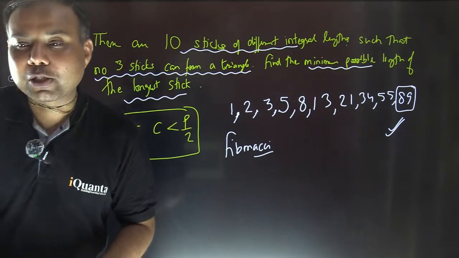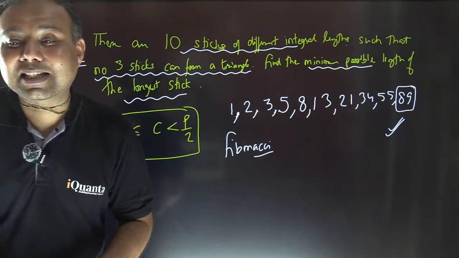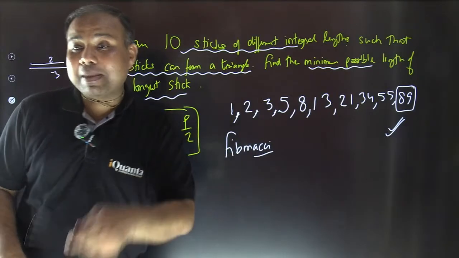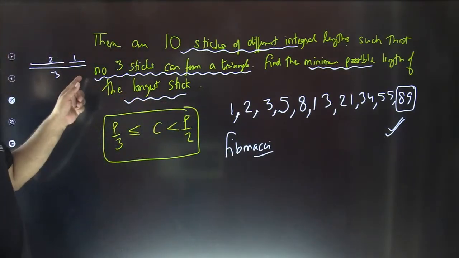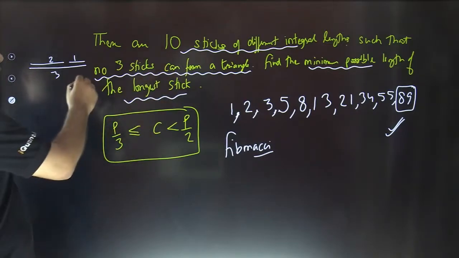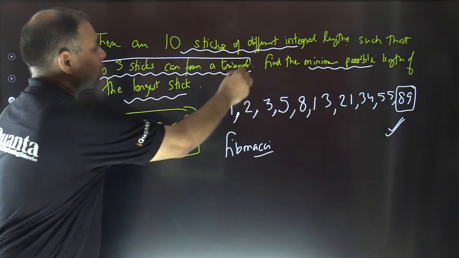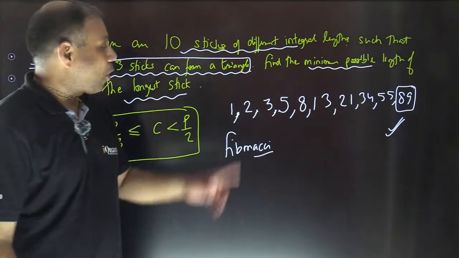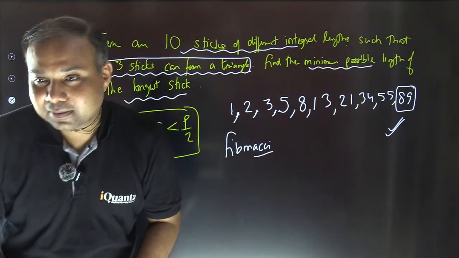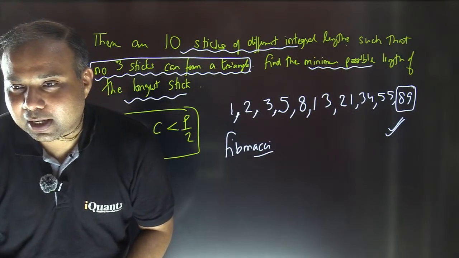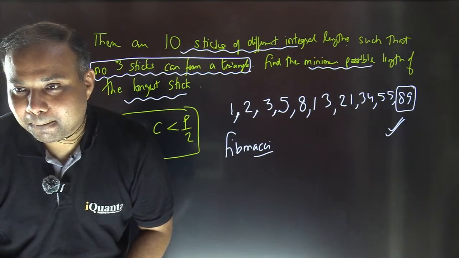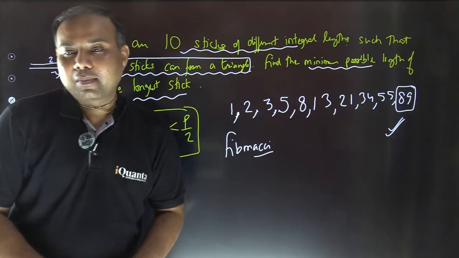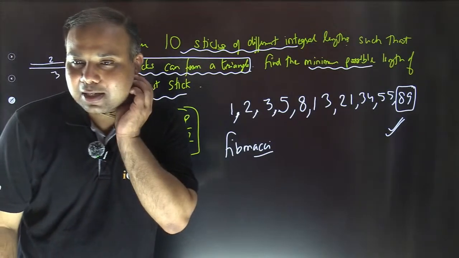Haripriya, that's true. 4 is not less than 3 plus 1, but 4 is less than 3 plus 2. So 2, 3, 4 will make a triangle. But we want that no 3 sticks can form a triangle. So 2, 3, 4 will make a triangle. That's why we had to omit 4. Fine? Is it okay? Haripriya, did you understand what I just said?